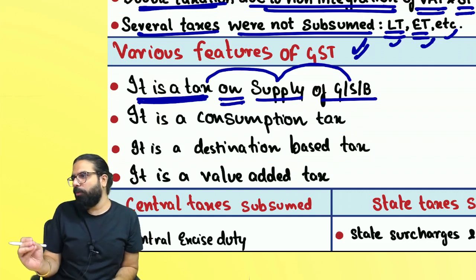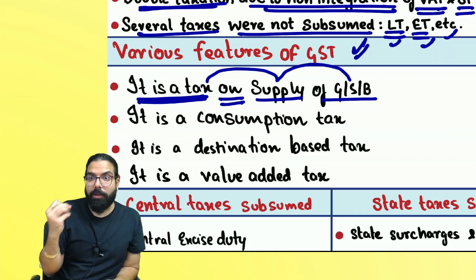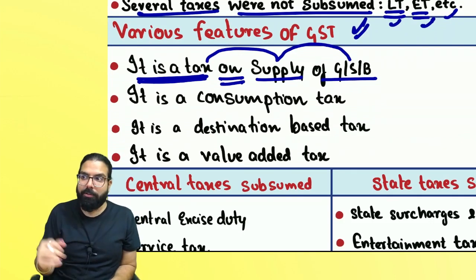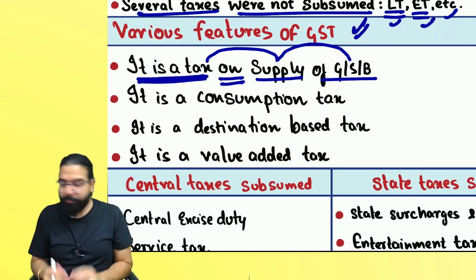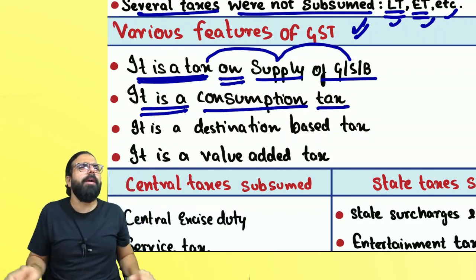All these basic points which are there, I will not waste time on because we'll need more time for more important concepts. Can I go ahead, everyone? By chance you don't get anything, you raise your hand so that I'll repeat. Can I go ahead, everyone? The next one. It's a consumption tax. What do you mean by consumption tax?